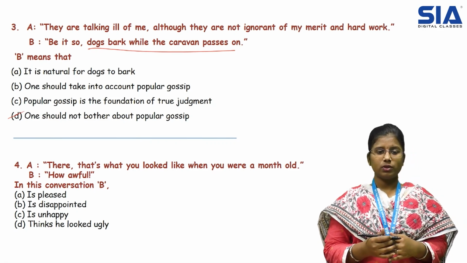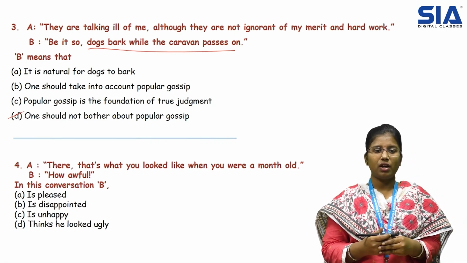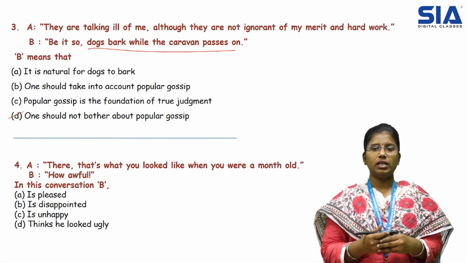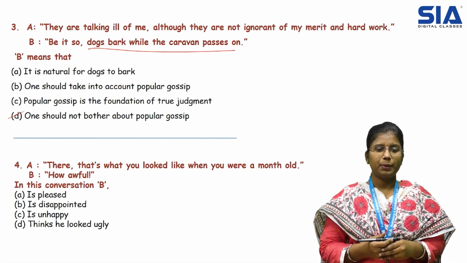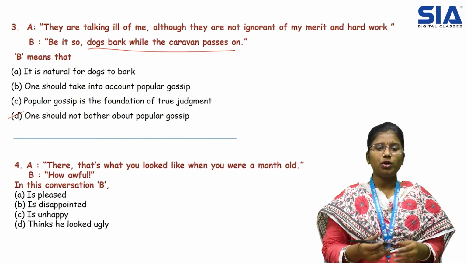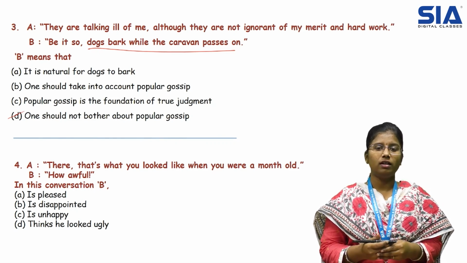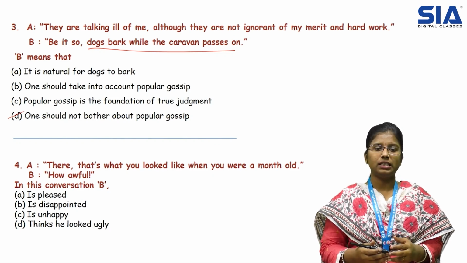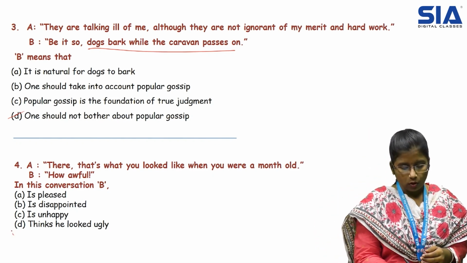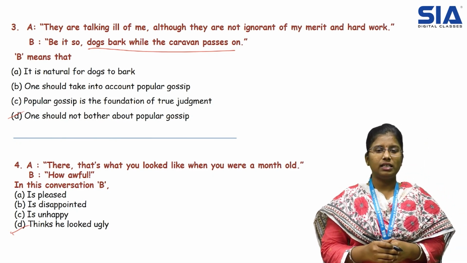Next question. In this question also he has given two statements and we have to analyze the meaning of B. Statement A. There, that's what you looked like when you were a month old. Statement B. How awful. Here awful means unpleasant. So here the correct answer is option D. Thinks he looked ugly. Thank you.